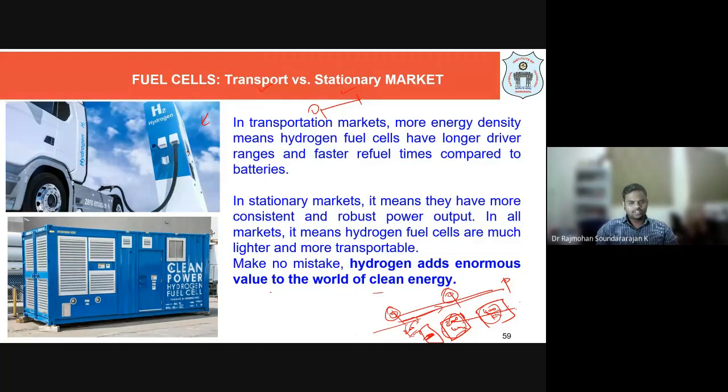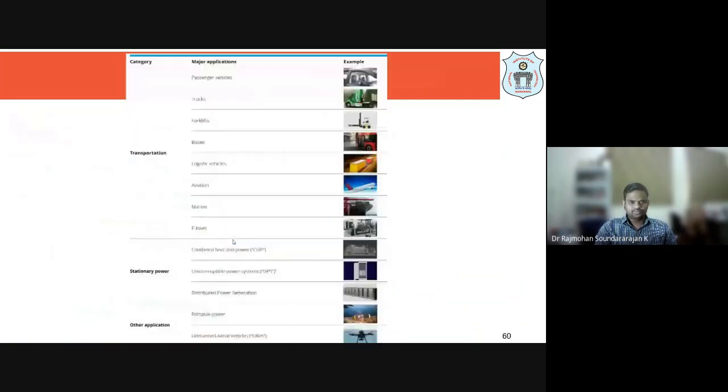Whereas a hydrogen fuel cell will work silently, with no emissions if we use hydrogen as the fuel. If you use a hydrocarbon as the fuel, there will obviously be some CO2 emissions. But with hydrogen as the fuel, ideally we will not have any CO2 or NOx emissions.